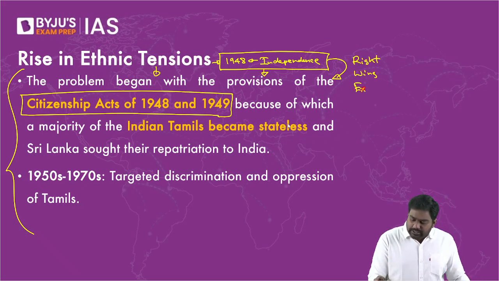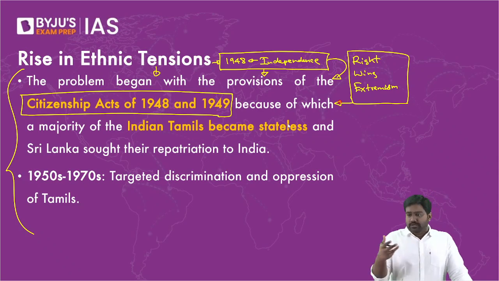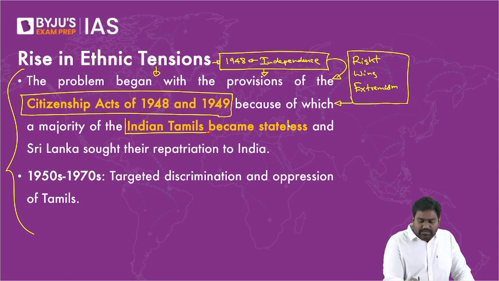And Sri Lanka started swinging towards right-wing extremism, radical Sinhala Buddhist extremism. So the initial government itself was a Sinhala Buddhist majority government, which was voted to power with the votes of radical Buddhists. So to please them, to remain politically influential, obviously the target was the Tamil community, especially Indian Tamils.